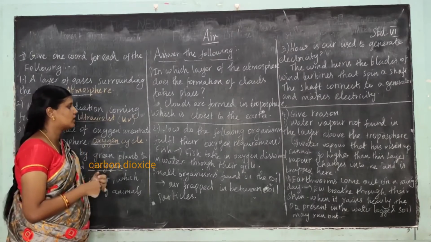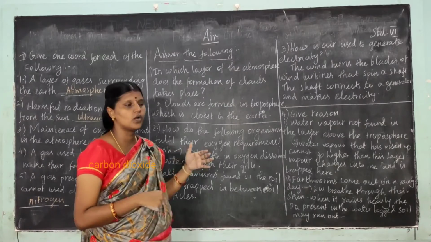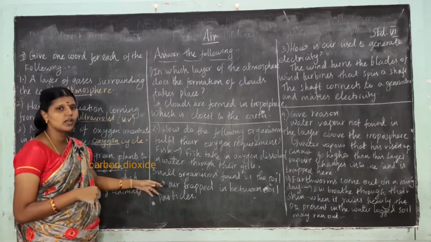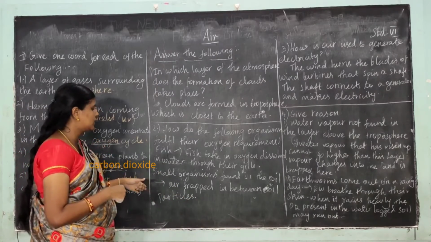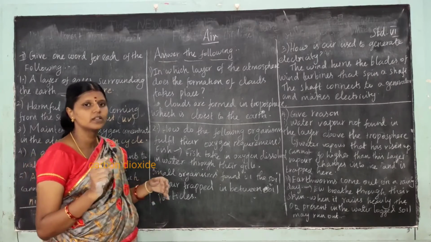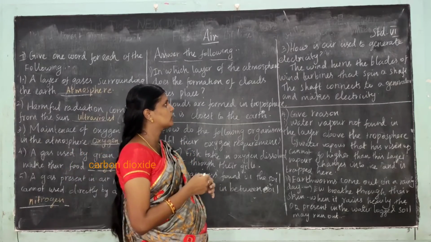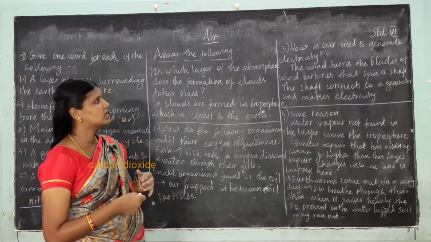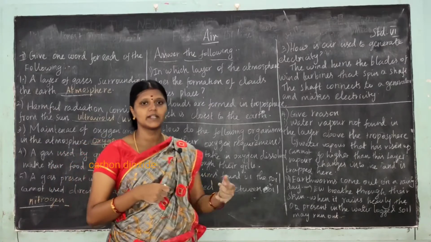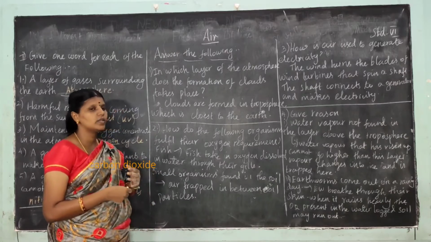How do the following organisms fulfill their oxygen requirement? Fish take in the oxygen dissolved in water through their gills, and small organisms found in the soil use the air trapped in between the soil particles. Next question, how is air used to generate electricity? The wind turns the blades of the wind turbines that spin a shaft. The shaft connects to the generator, which makes electricity.